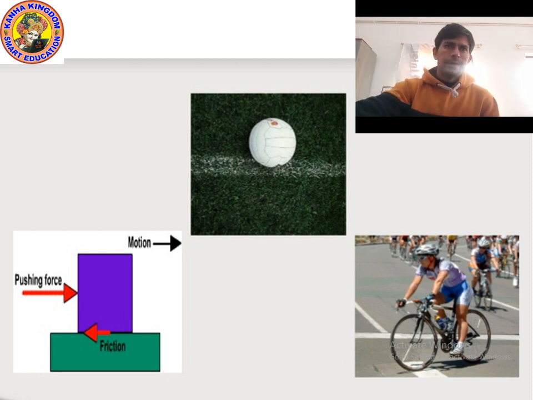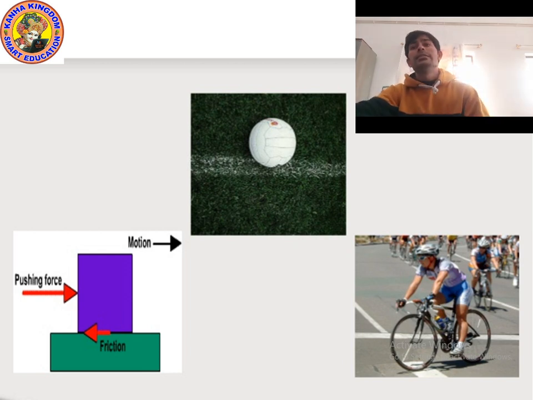So kids, as you can see in the picture, a boy is riding a bicycle. The boy is riding the bicycle on a plain and smooth road. Because the road is plain and smooth, that's why the boy can easily ride it.